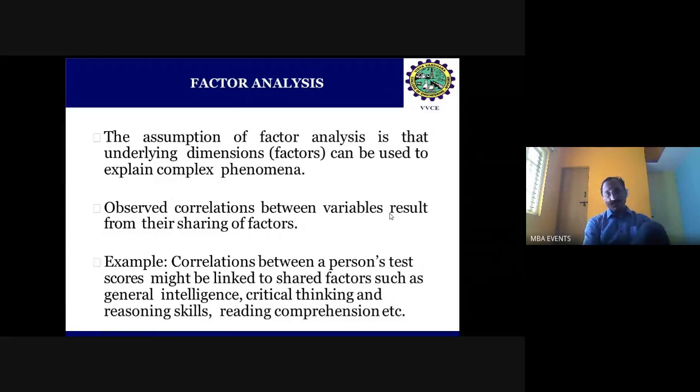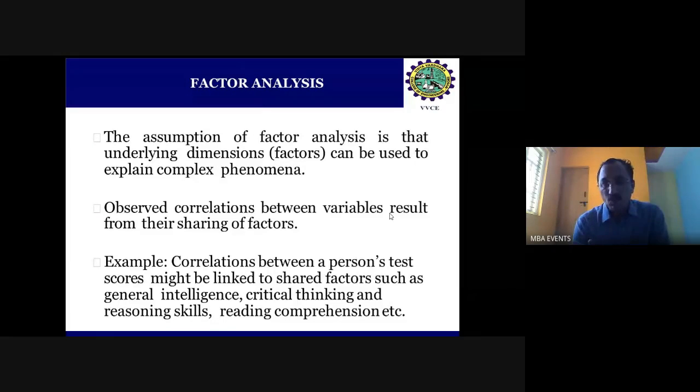And in factor analysis, the first and foremost scientific approach is reducing the huge number of items in the questionnaire to a small number of clusters, we can say. These clusters talk about the commonality of behavior among the respondents, and that commonality can appear only if there is a relationship. That's what the researcher is interested in: the commonality or correlations between the variables that result through their sharing of the factors here.